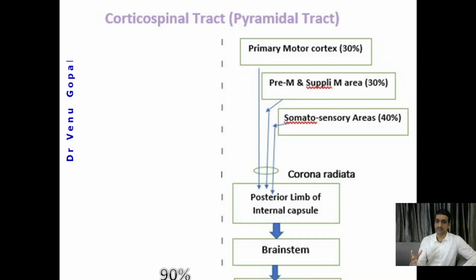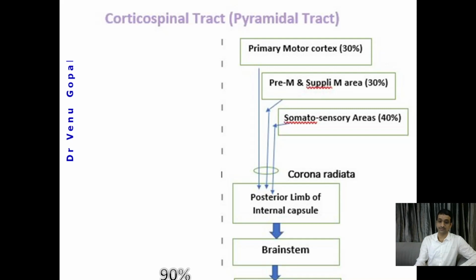So you can see on the top right hand side, primary motor 30%, premotor and supplementary areas 30%, somatosensory cortex 40%. Then all are converging through the corona radiata to the posterior limb of the internal capsule, that is the narrowest part between the caudate nucleus and putamen of the basal ganglia.